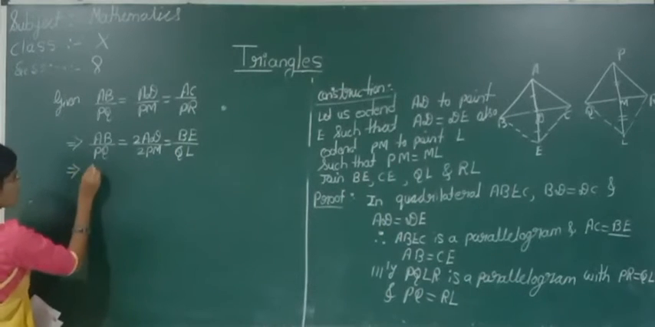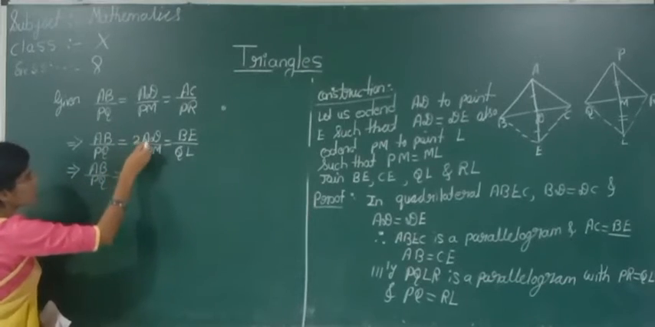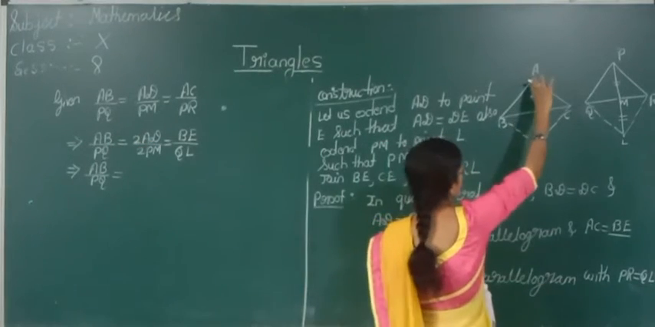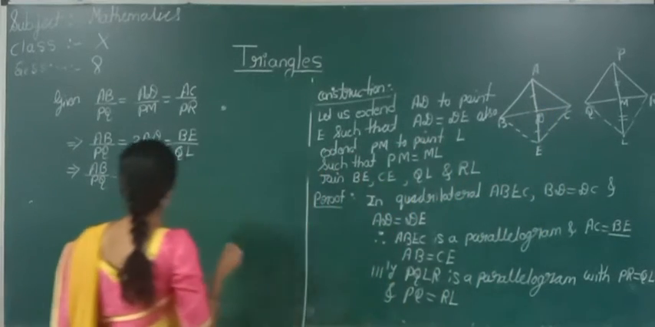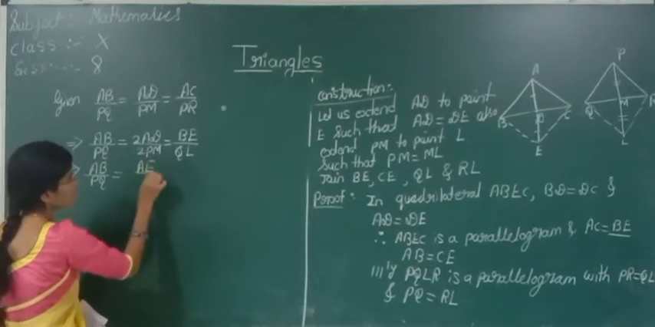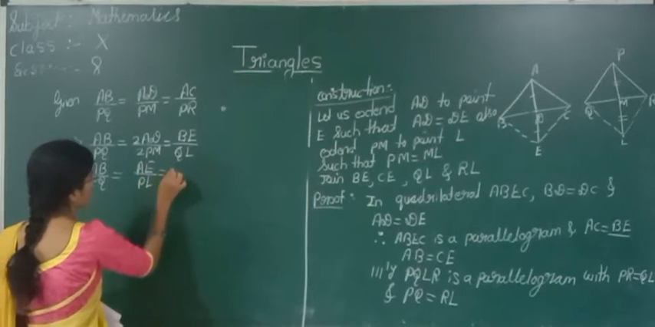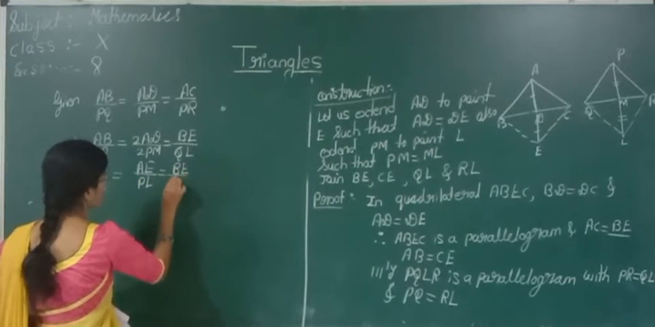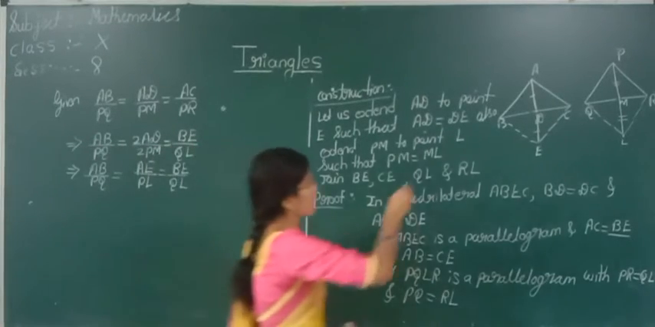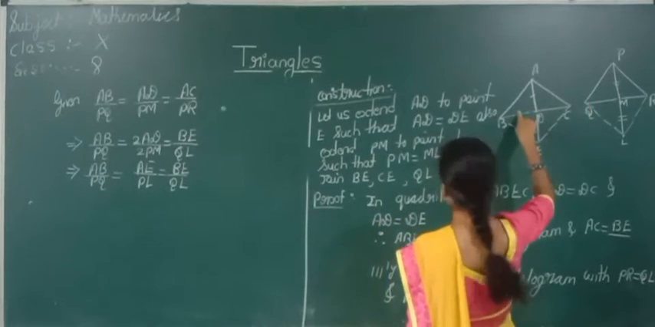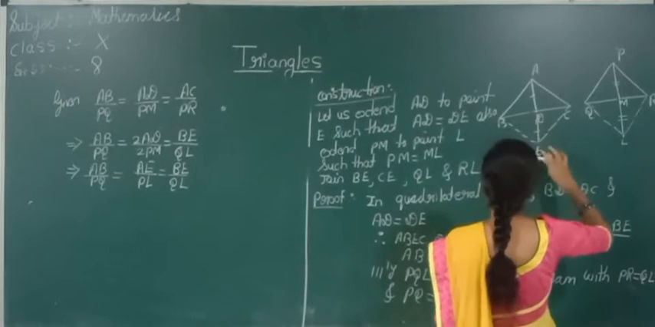So this implies AB by PQ is equal to 2 times of AD. So this length and this length are equal. 2 times of AD means it will become AE. AE by 2 times of PM means it will become PL, PL by BE by QL. Now see here students, AB by PQ is equal to AE by PL is equal to BE by QL.